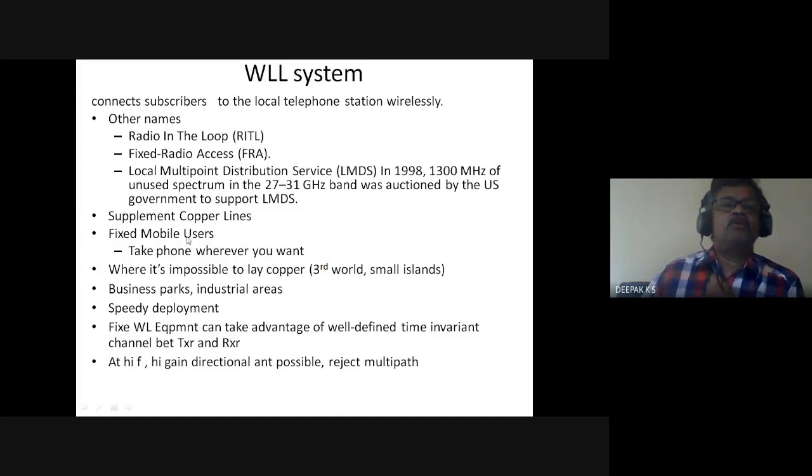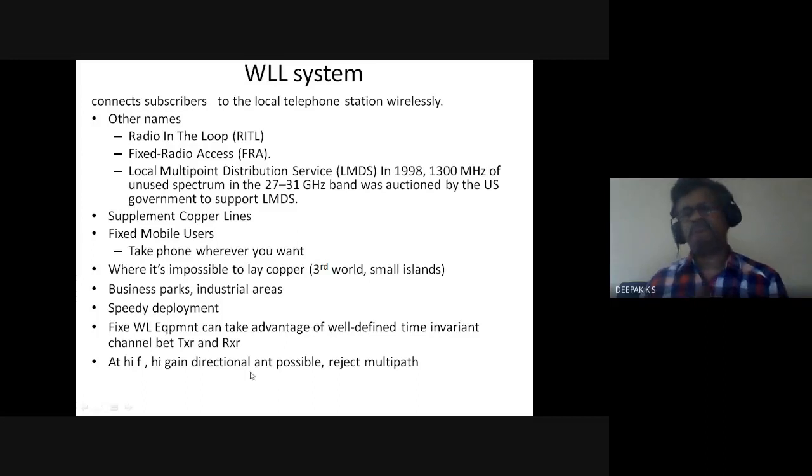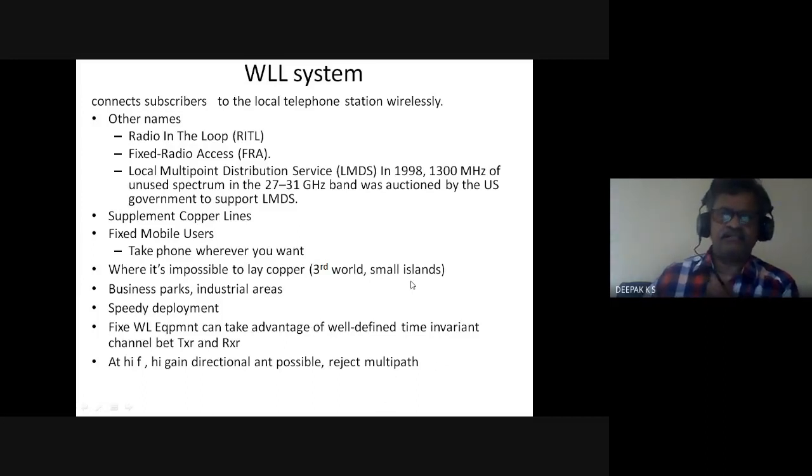So these are fixed users. However, they are wirelessly connected. They are not traveling at a speed or things like that. So this can be used in many third world countries and small islands, all these places where it is impossible to lay copper into the terrain. Again, it is useful for a business park or industrial area, and you can deploy it faster.